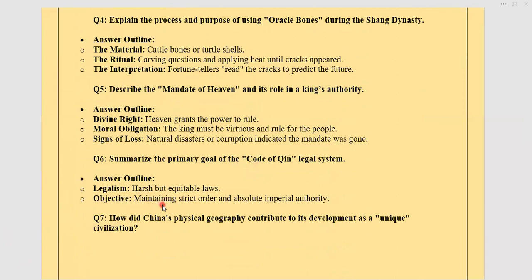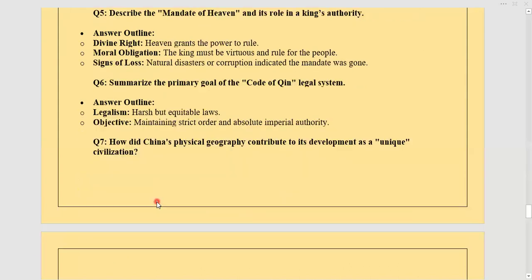So since you must be thinking, oh, I've not studied this in detail, I can't attempt it, you can. You can first start writing about Emperor Shi Huangdi. He was the one who introduced it. Then you can write about legalism, which was one of the political philosophies: harsh but equitable laws for the people, harsh punishment, thinking human nature was selfish, and then give the objective, and then you can also add the results. So all these things you can add to give your answer, and you can have enough information.